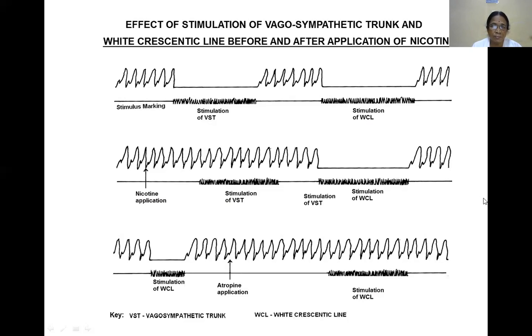In a nutshell, this is what we expect you to tell in the examination. What is the white precentric line? You should define it: postganglionic parasympathetic neurons situated at the junction of the atria and ventricles. It's also called Remak's ganglion, and it requires more strength. Here also the effect is the same: inhibition, then escape from the inhibition, and then starting of another rhythm at a slower rate.